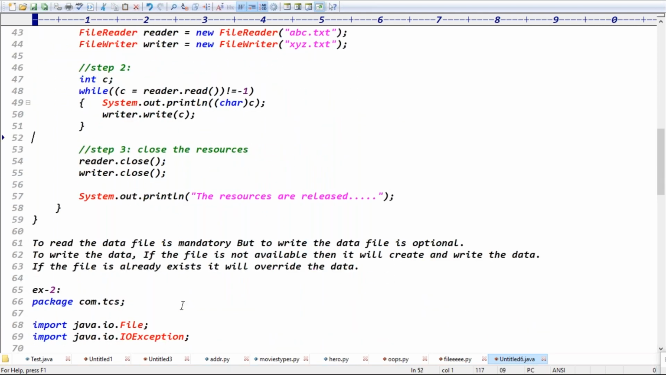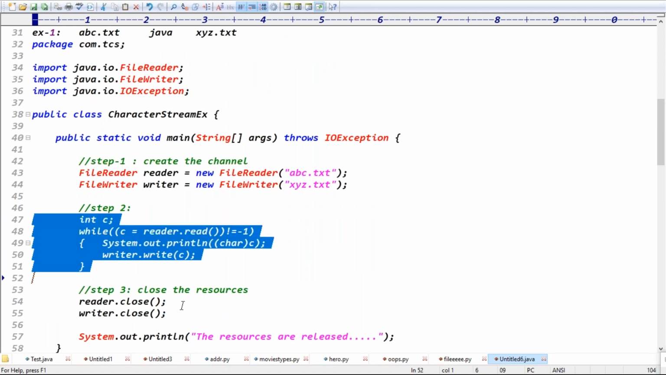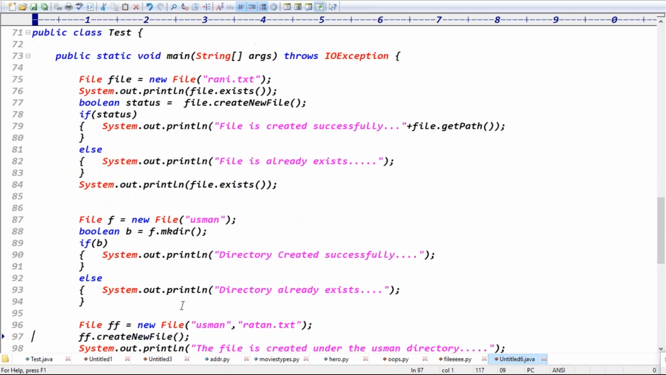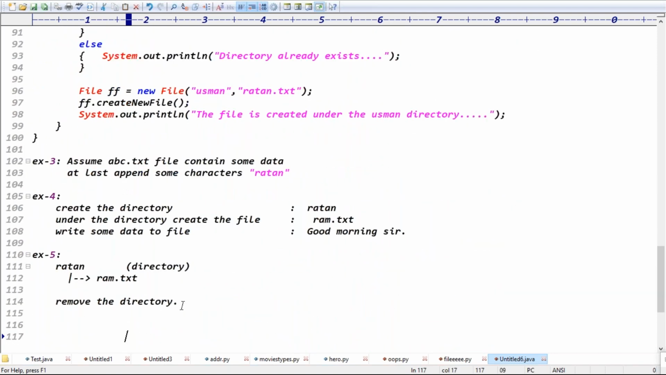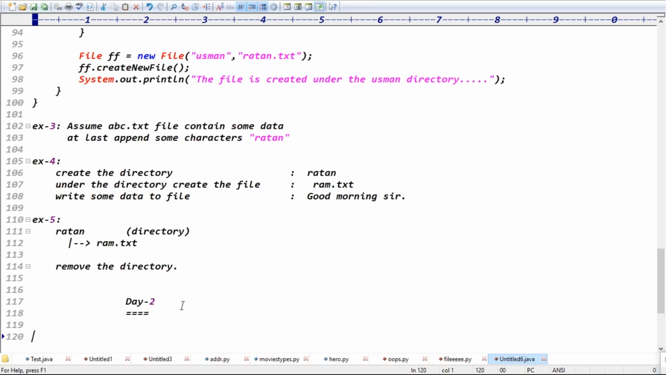Exactly. Because if the application terminated normally, then resources will be released. But if the application terminated abnormally, the resources are not released. But what is our requirement, guys? We have to release the resources in both normal and abnormal cases, right? Which block will be executed in both normal and abnormal cases?